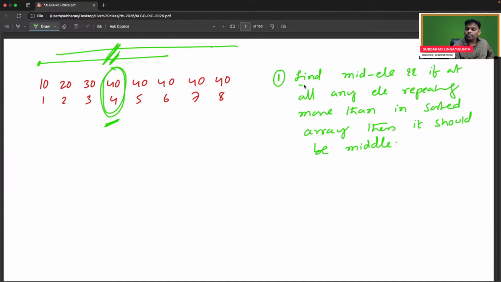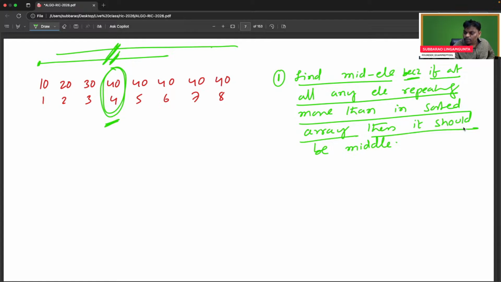So, find the mid element, because if any element is repeating more than half in a sorted array, then it should be the middle person. But remember, every middle cannot be more than half. I will give one example also. Every middle I cannot guarantee.